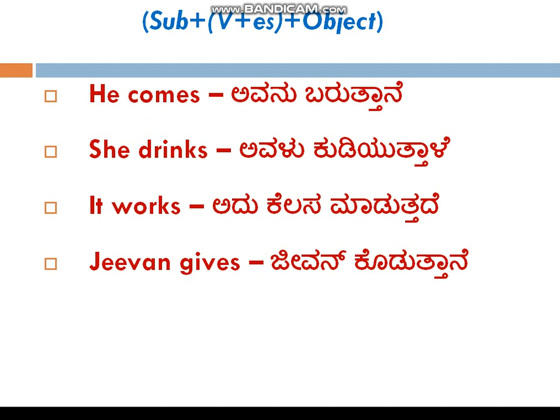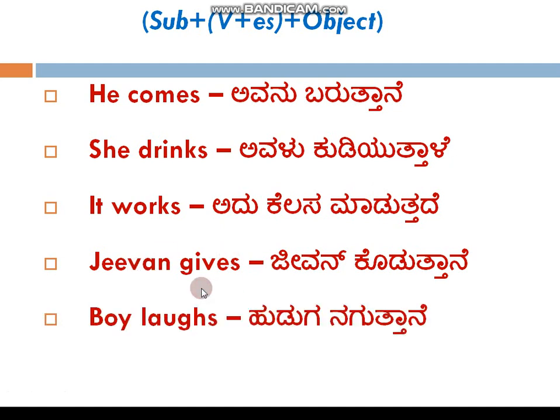See, Jivan means singular, right? So that's why we need to use V plus es. This is a singular noun, so we need to use V plus es. Boy laughs. Boy is singular, that's why boy laughs. Huduga naguttane, Jivan koduttane, adu kelasa maduttade. So like this.